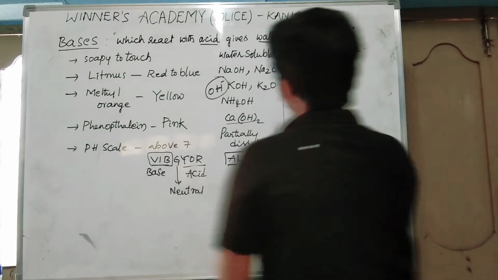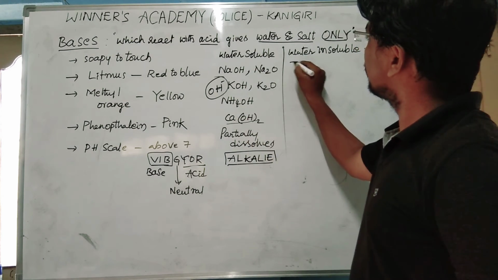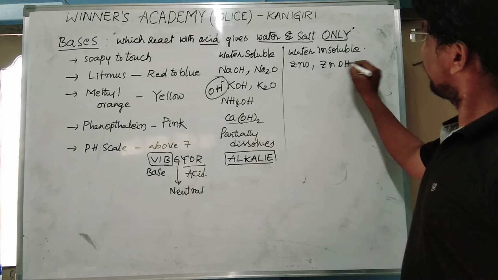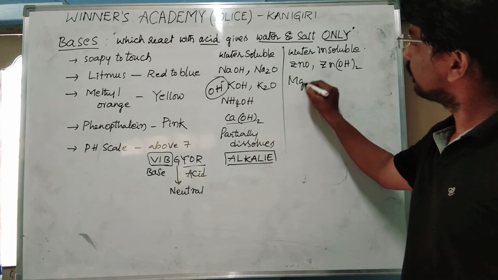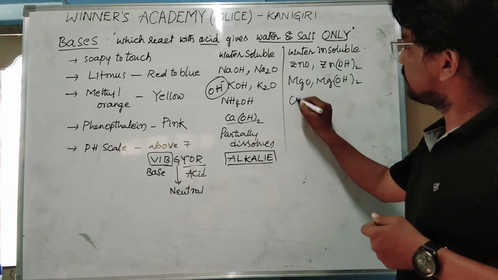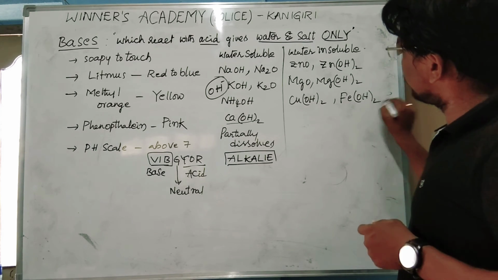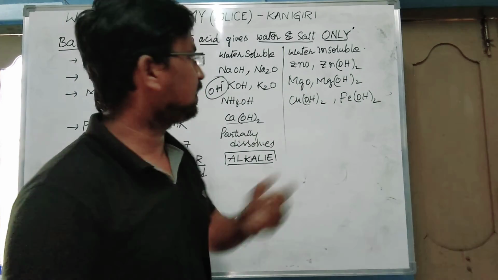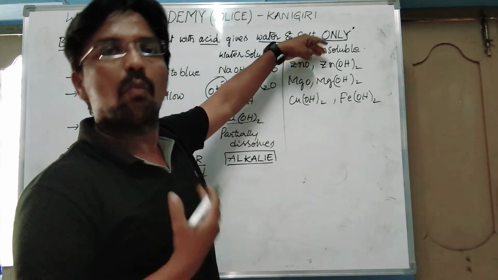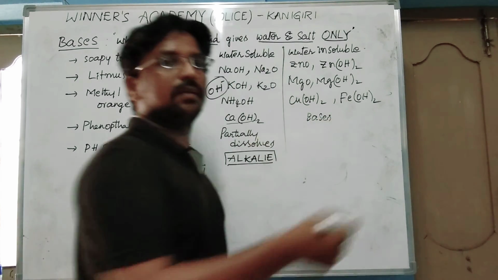Next, what are water insoluble bases? Other than these, like Zn(OH)2, Mg(OH)2, Cu(OH)2, Fe(OH)2. These are all said to be bases, but they are water insoluble.